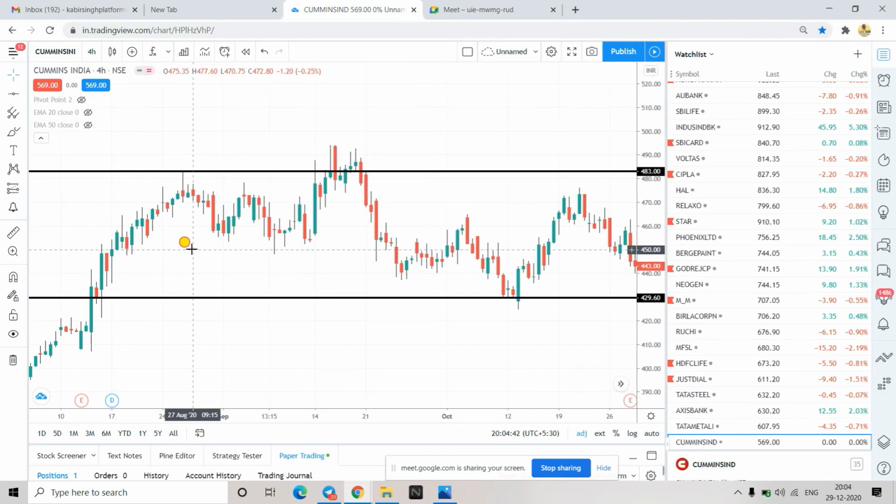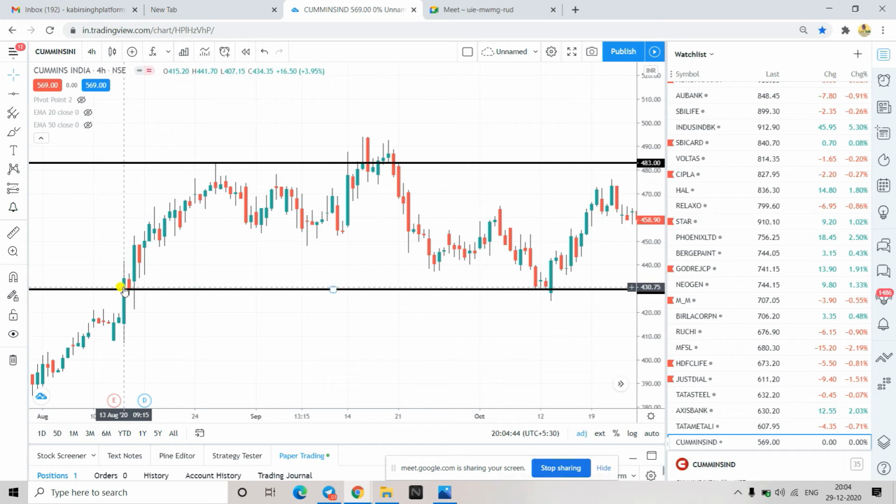Okay, one more thing I'll tell you. See what has happened here. Price has taken some kind of support. It has gone up here. Here, sellers are dominating. They have taken the price down. Again, previously sellers have seen that price has rejected from here and it has given some good movement.